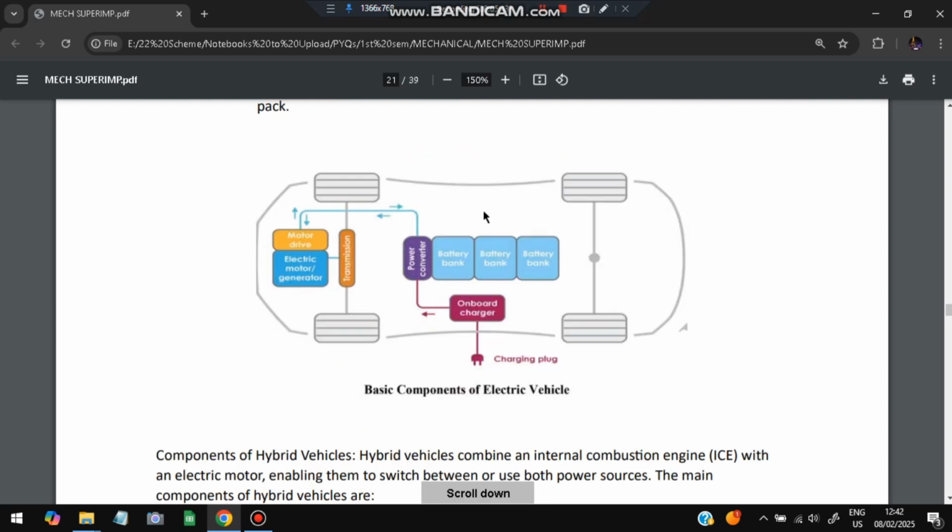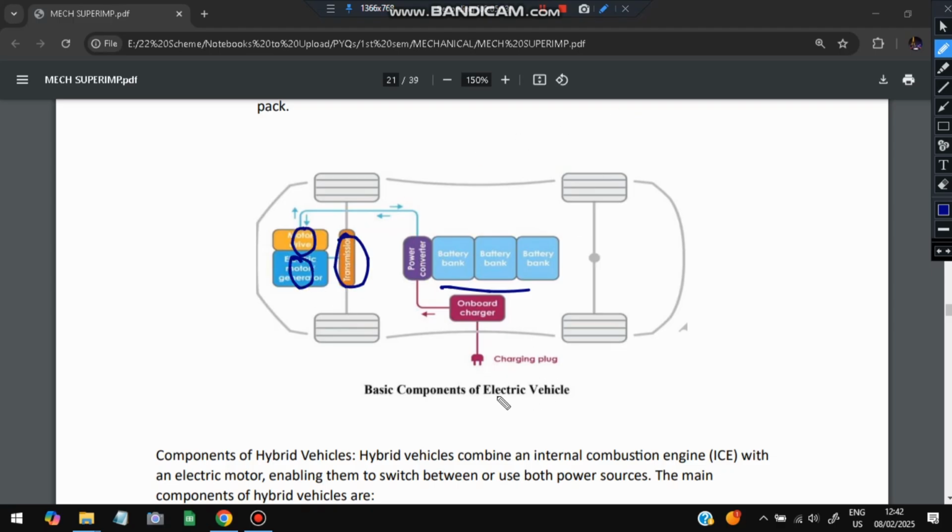So basic components of an electric vehicle are as follows. Here the battery tank will be there, onboard charger, power converter. Here will be the motor drive and electric motor, and this will be the transmission. This is all the basic components of an electric vehicle.